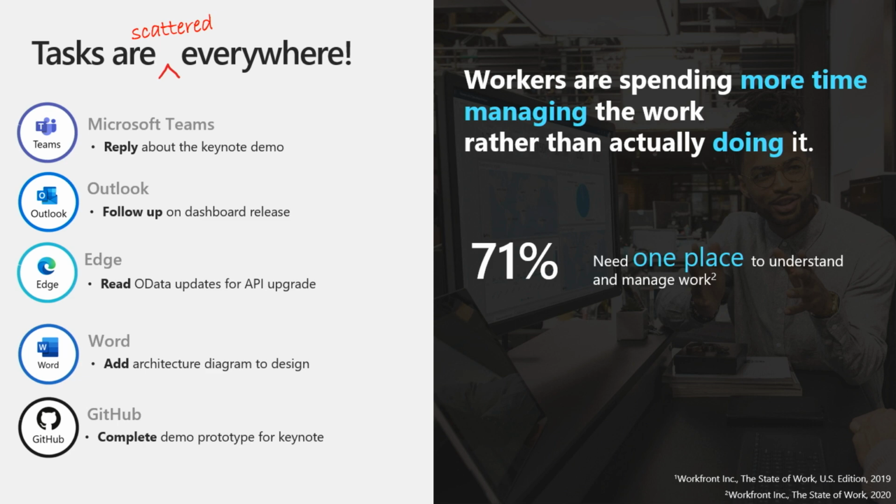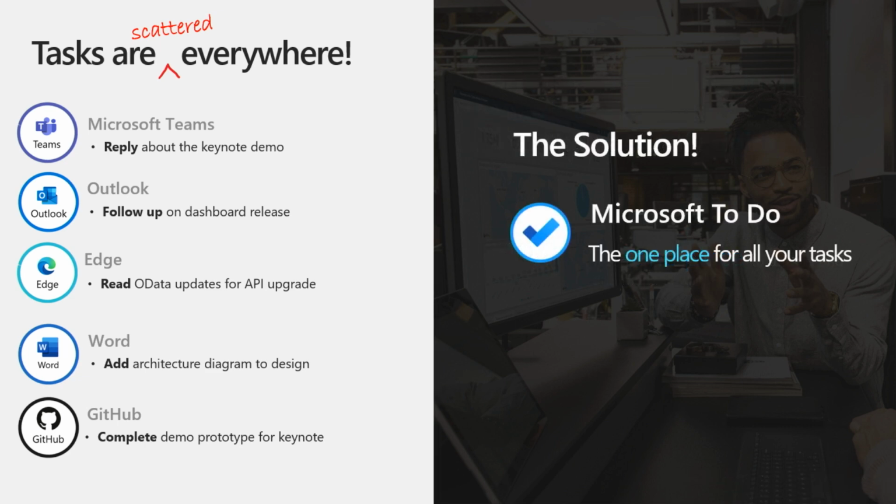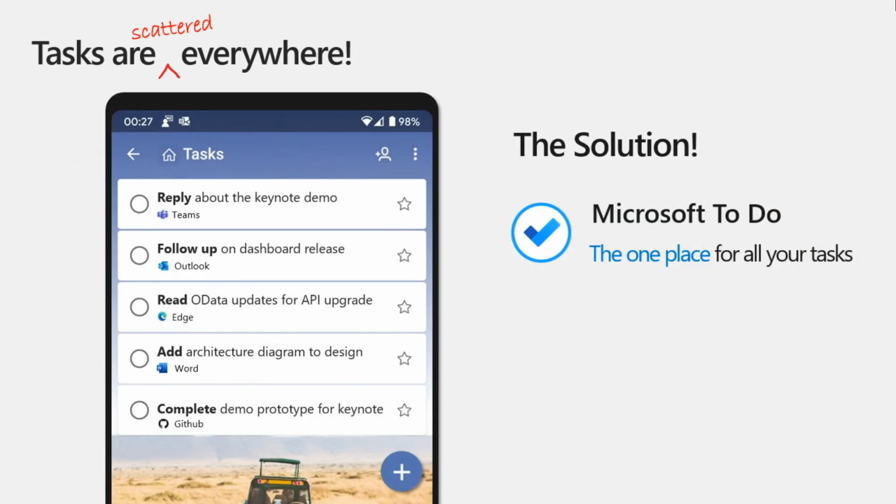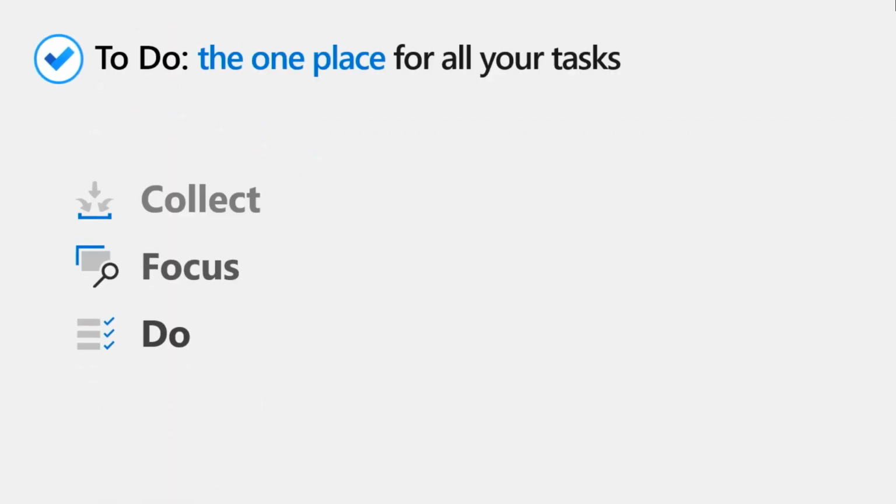We have the solution for you. Microsoft To Do, the place for all your tasks from work and life. You can collect all your tasks in one simple list where you can prioritize, plan, and complete them. Voila. To Do is all about collecting what you need so you can focus on doing what's next.